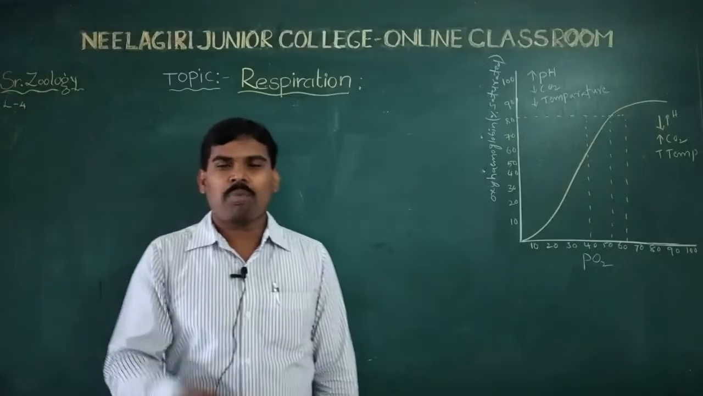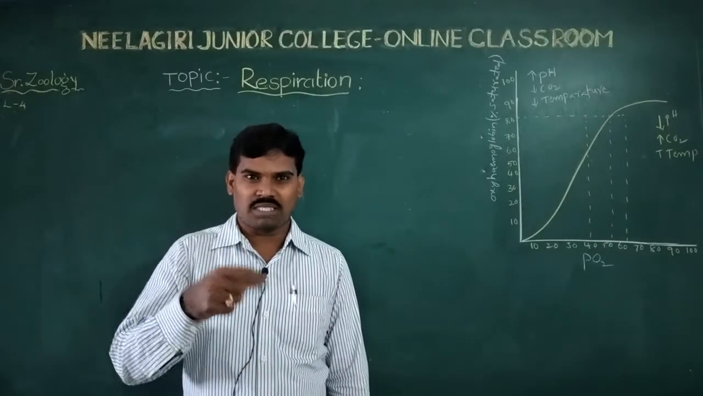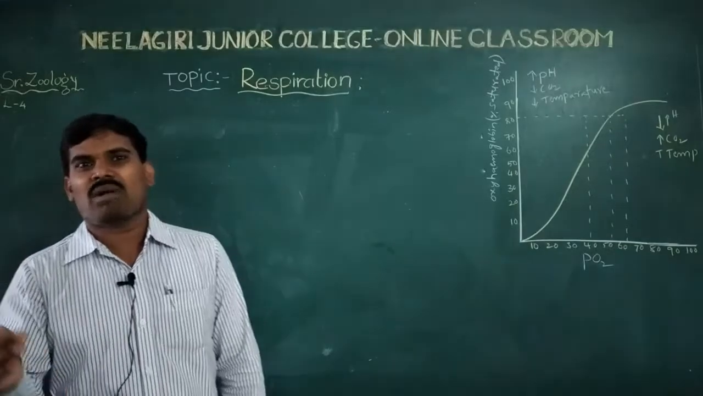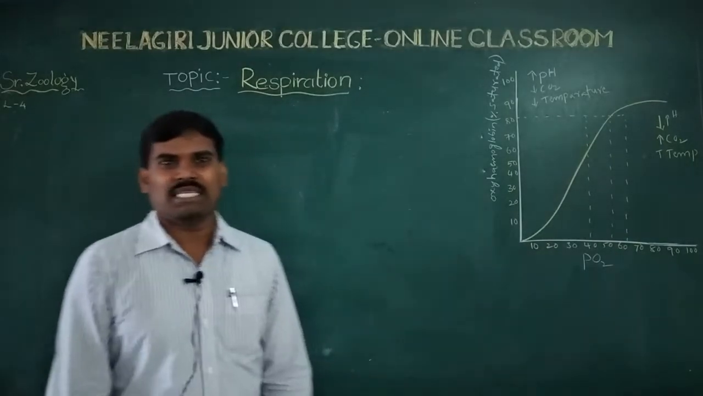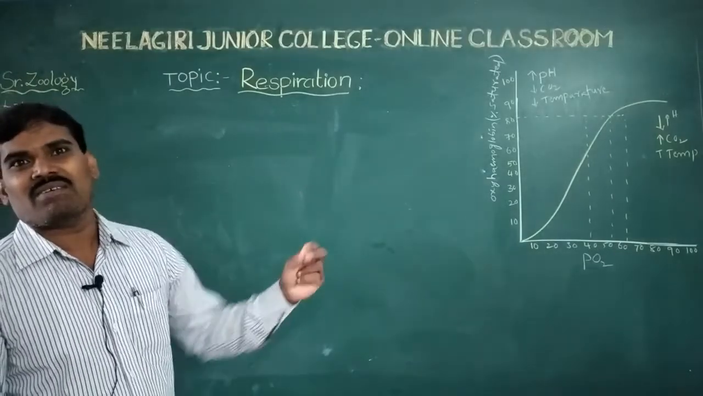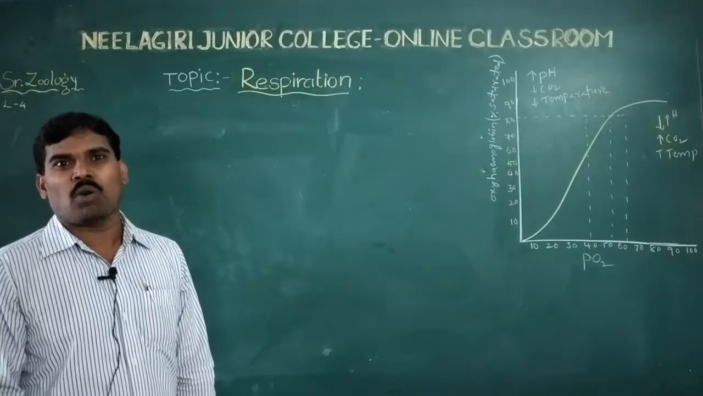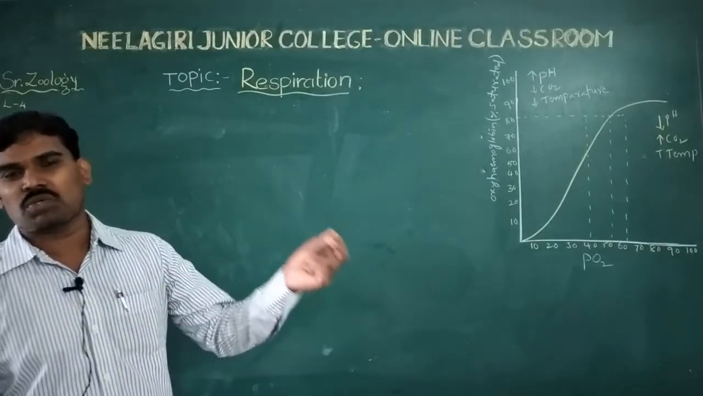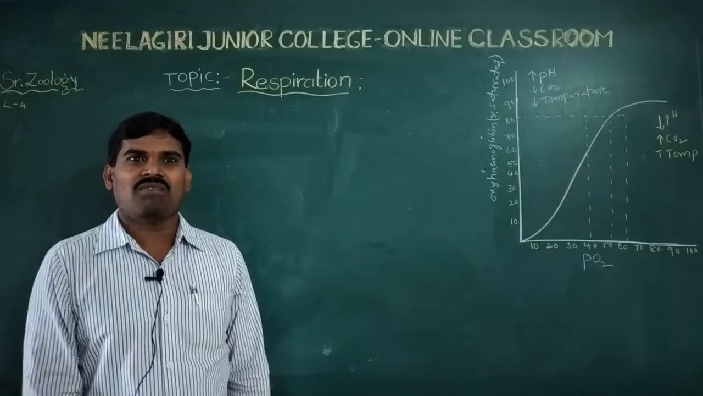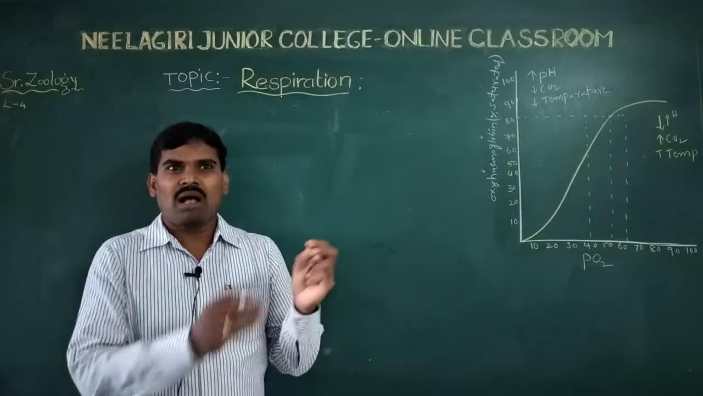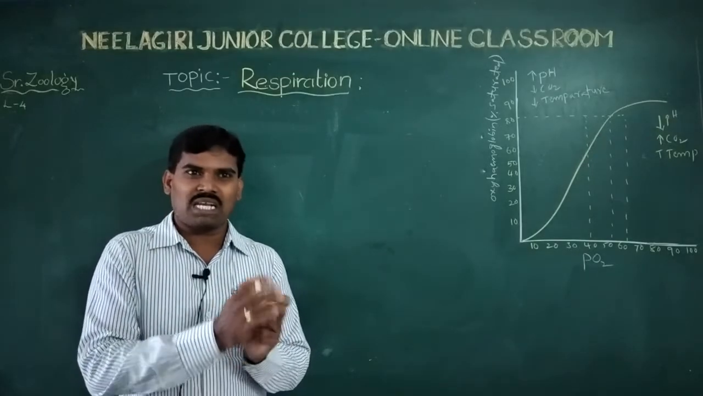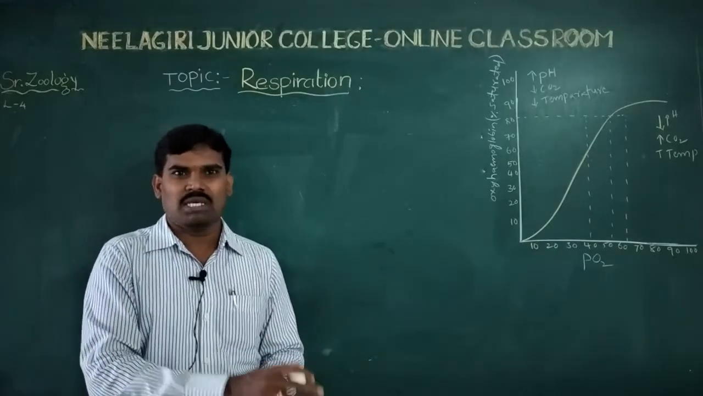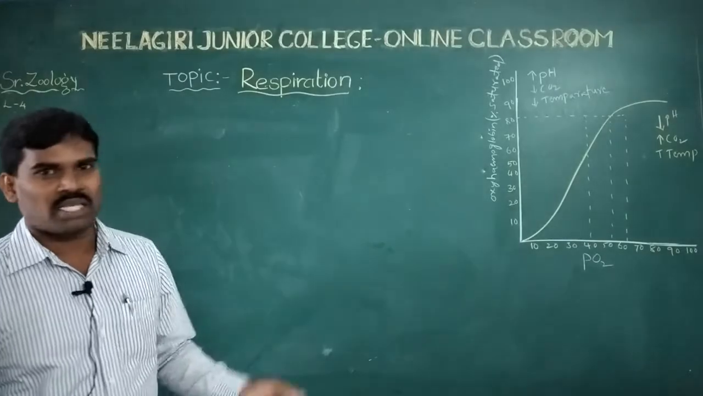The alveoli have a high partial pressure: the partial pressure of oxygen is 104 and the partial pressure of carbon dioxide is 40. Gases always exchange from high partial pressure to low partial pressure. So oxygen diffuses from the alveoli into the blood, because the alveolar partial pressure of oxygen is high and the blood has a low partial pressure of oxygen.